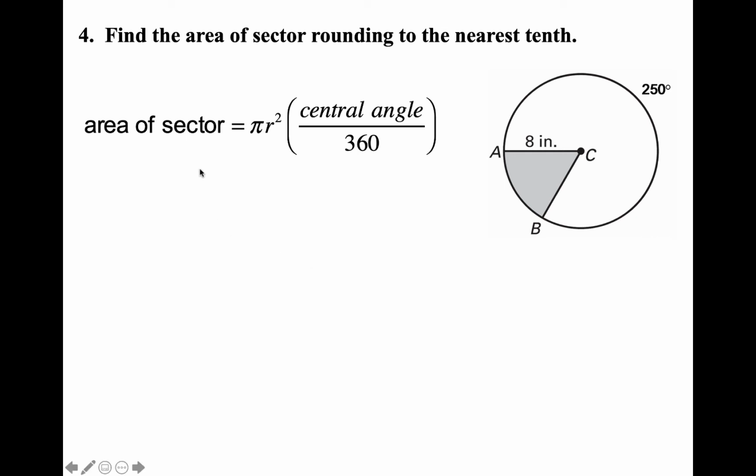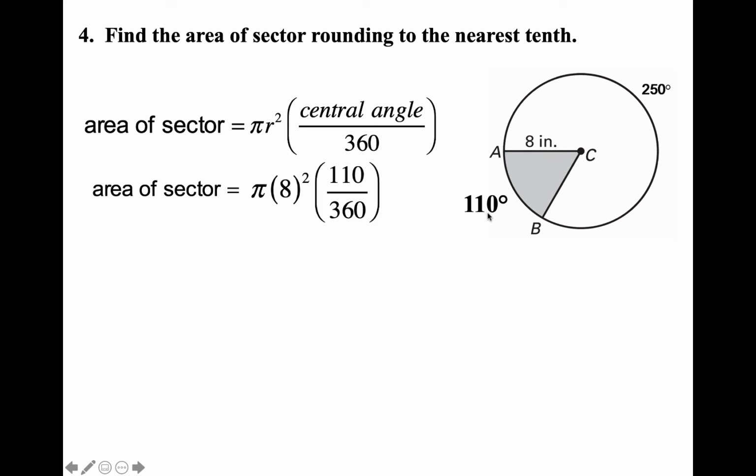Okay, plugging the information in, notice you had to find the central angle of the shaded part. So if this part is 250 and the whole circle adds to 360, that would mean that this part has to be 110. So this was 250, so 360 minus 250 gives you 110. So when you plug it in, it's pi times the radius in the circle was 8 squared. And then the central angle of the shaded part of the circle is 110 degrees out of 360 degrees.